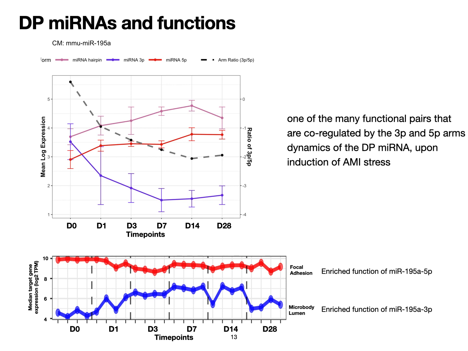Here is an example of a DP microRNA, miR-195a, from cardiomyocytes. We see in the line plot the 3P and the 5P arm dynamics, and below the median expression distribution of their target genes that are enriched in focal adhesion and microbody lumen. These are one of the many functional pairs that are co-regulated by the 3P and 5P arm dynamics of the DP microRNA upon induction of AMI stress.